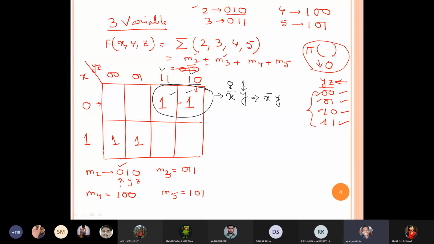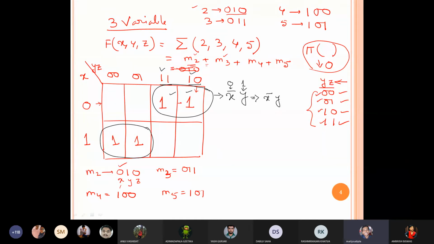Now focus. Who will do the next one, X Y bar? This is only for weak students. Anyone who hasn't done it, tell me. Is any student facing any issue? How to segregate? Okay, no student is there. Then I will solve it.